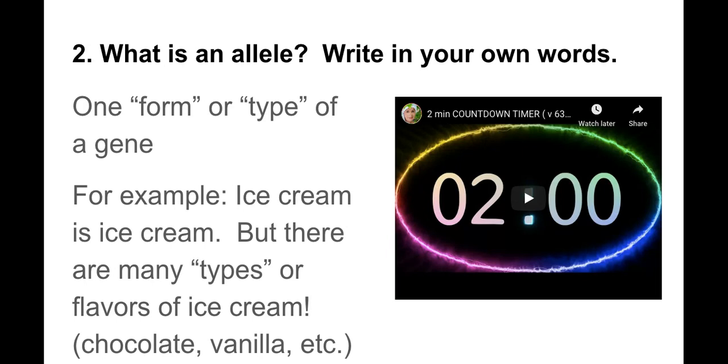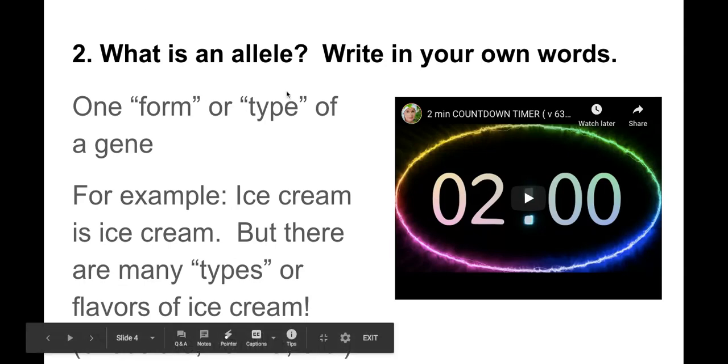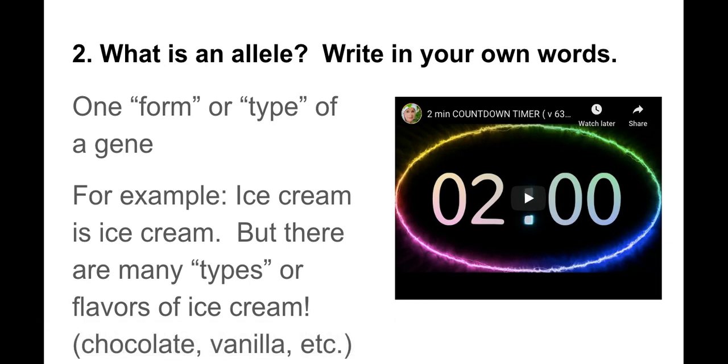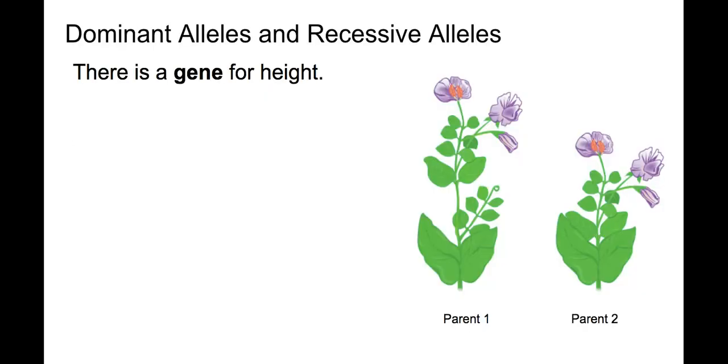So if you think about ice cream, and when you think about ice cream, you might be thinking of a different flavor than I'm thinking of, because there are so many different types of flavors of ice cream. There's chocolate, there's vanilla, there's mint chip. So those are the different forms or types. So I think of an allele kind of like the different flavors of ice cream. There's so many different flavors, but they're all flavors of ice cream specifically. So we can think of the gene as being ice cream and the allele as being chocolate or vanilla. It's a different flavor, okay?